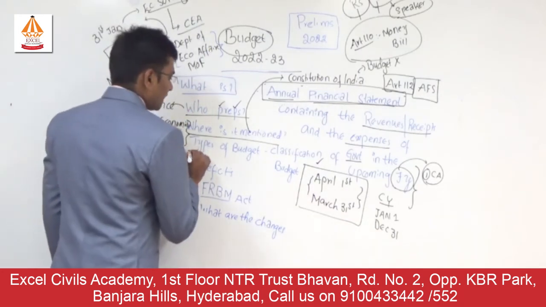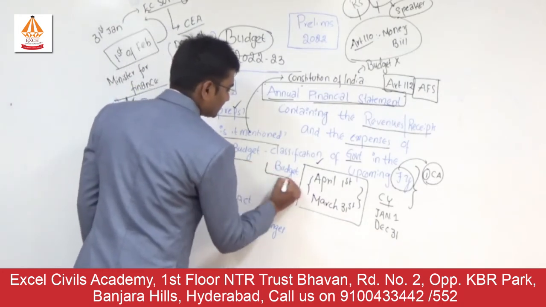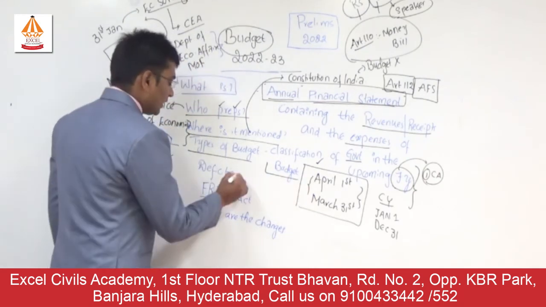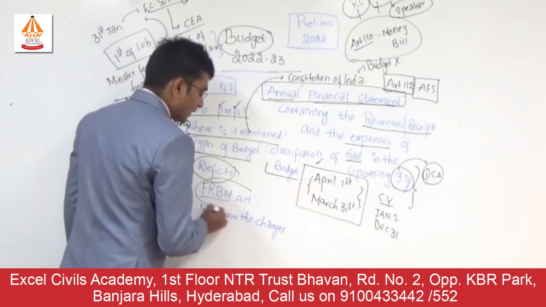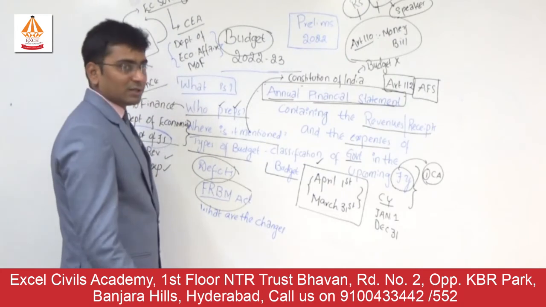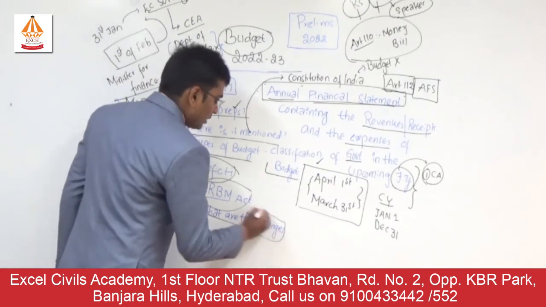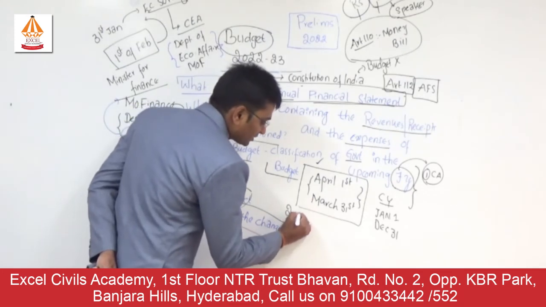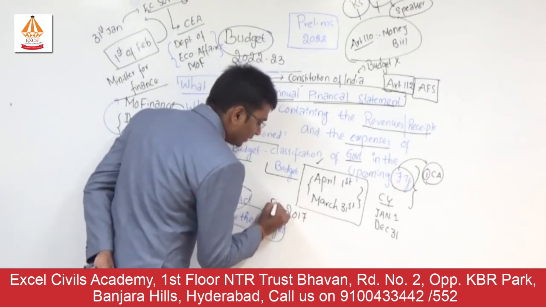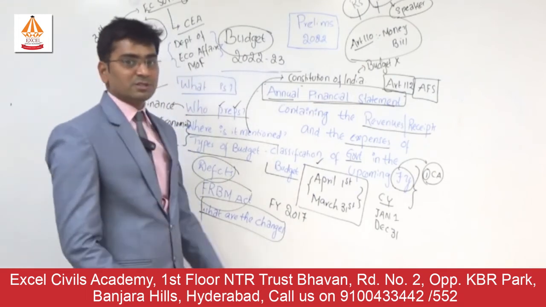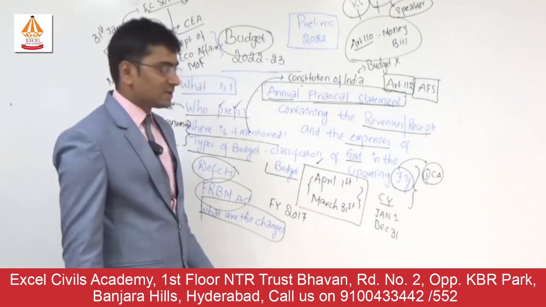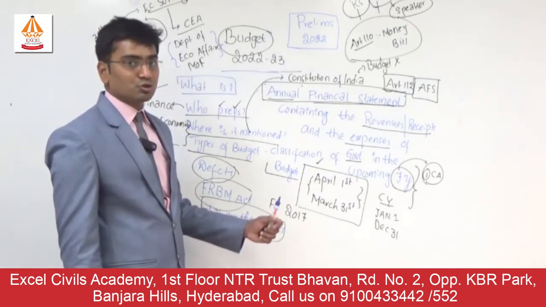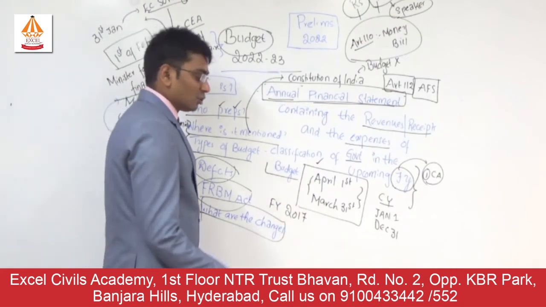Now, types of budget, or the classification of budget, is the next thing that we will be doing, along with the deficits and the FRBM Act, and what are the recent changes. What are the changes that this government has made to the budget? During the financial year of 2017, our finance minister made some changes to the budget. What are the changes that this government has brought?